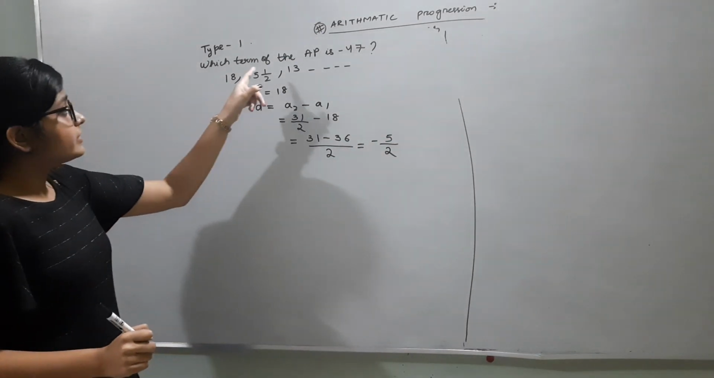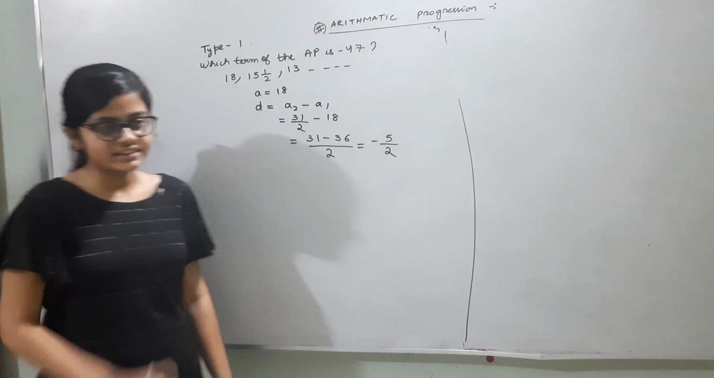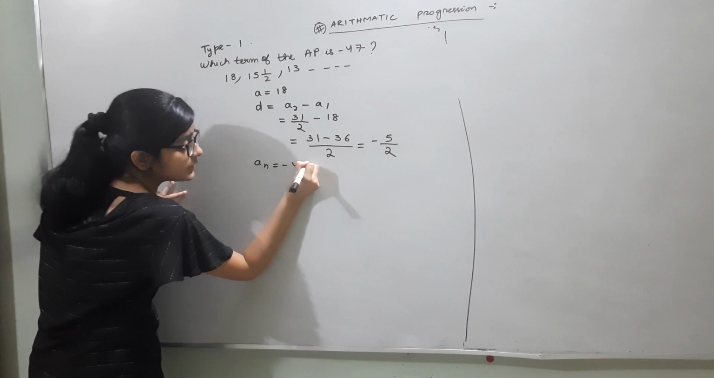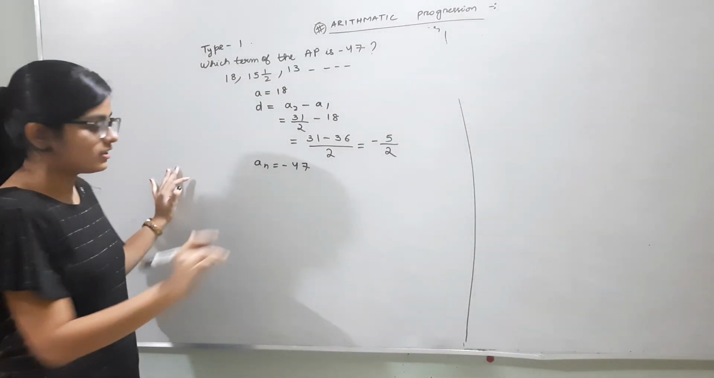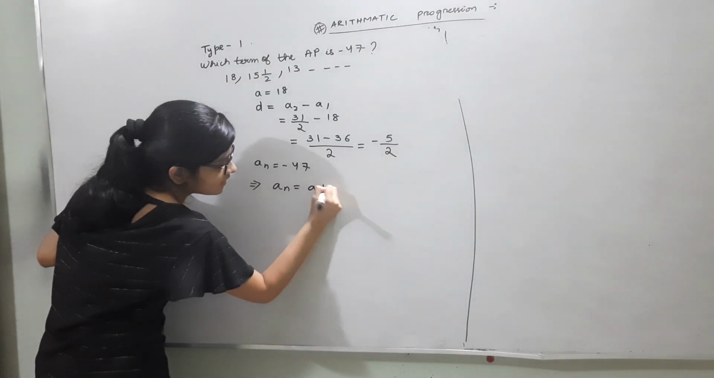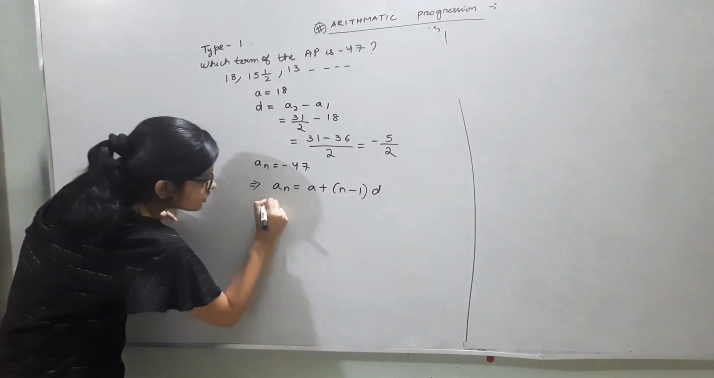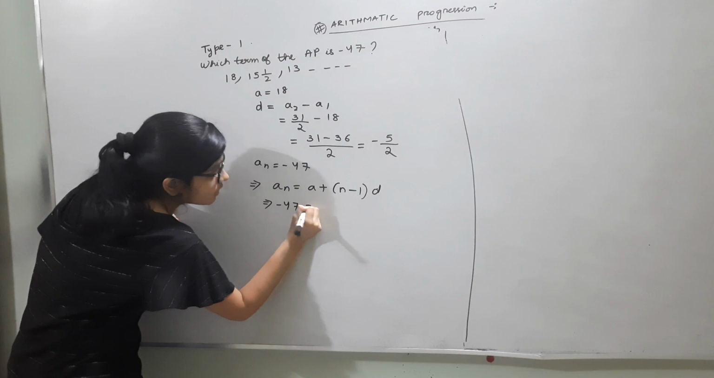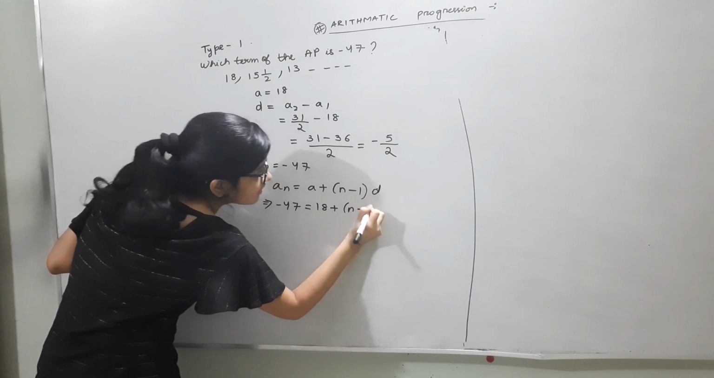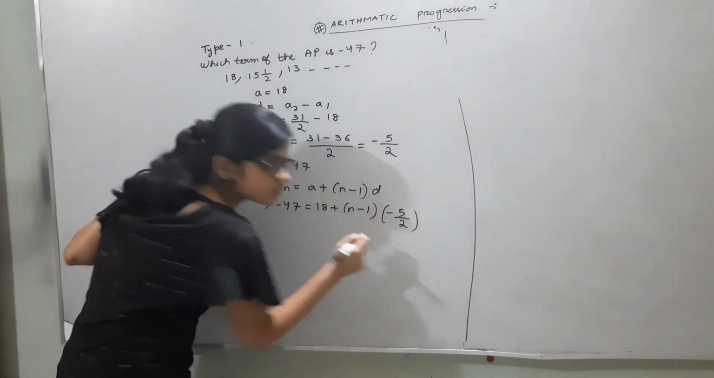We need to find which term of the AP is minus 47. Whichever term we need to find, we take that as the nth term of the AP. So the nth term here is minus 47 and we need to find n. Using the formula of the nth term, as you know, the general term a plus n minus 1 d, here an is minus 47, so minus 47 equals the first term 18 plus n minus 1 times d, and d is minus 5 by 2. So now you can solve this equation to get the value of n.